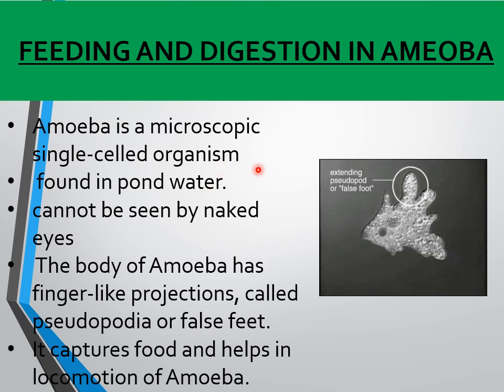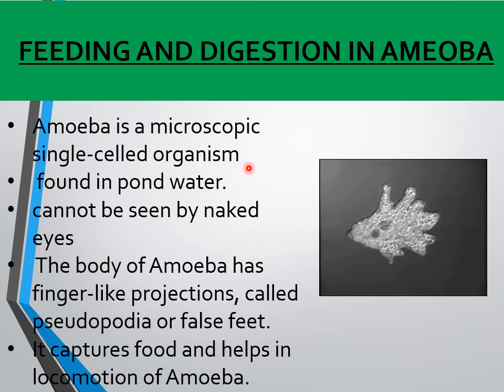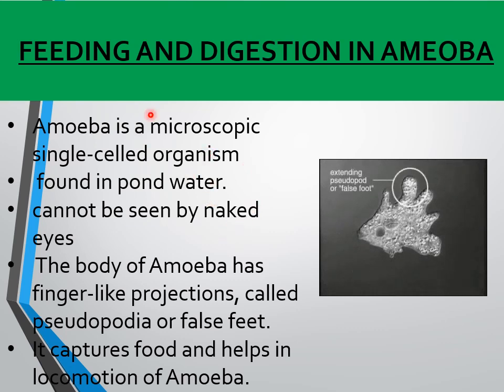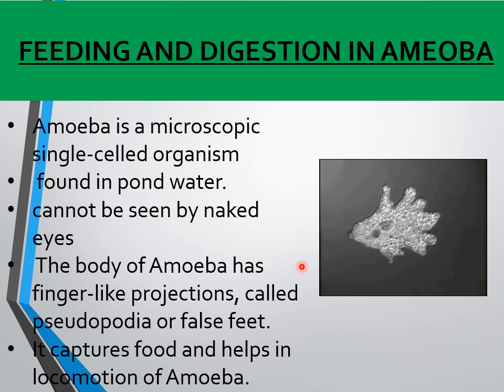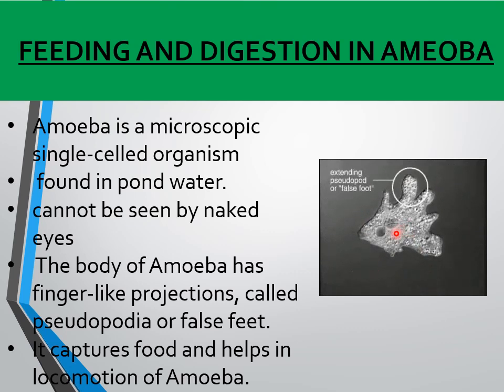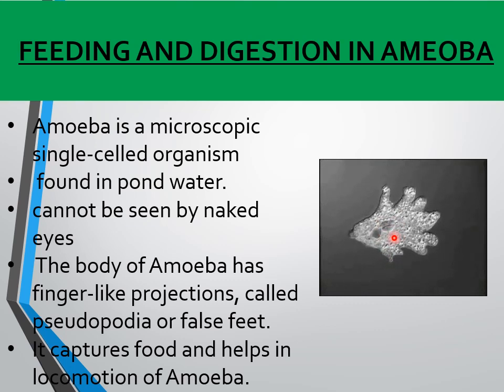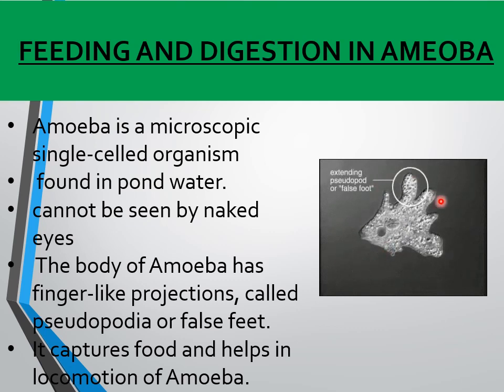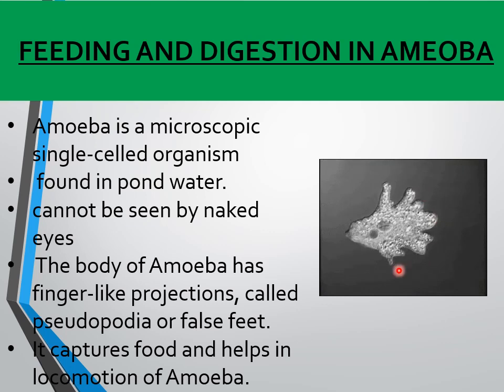We all know amoeba is a simple single cellular, that is unicellular, microscopic organism. Only in the microscope can we see it; with naked eyes we cannot see it. This amoeba has a cell membrane, a densely shaped nucleus and small bubble like structures. In this picture we can see small bubble like vacuoles. These include a food vacuole. How does it take food? The food vacuole contains the food,